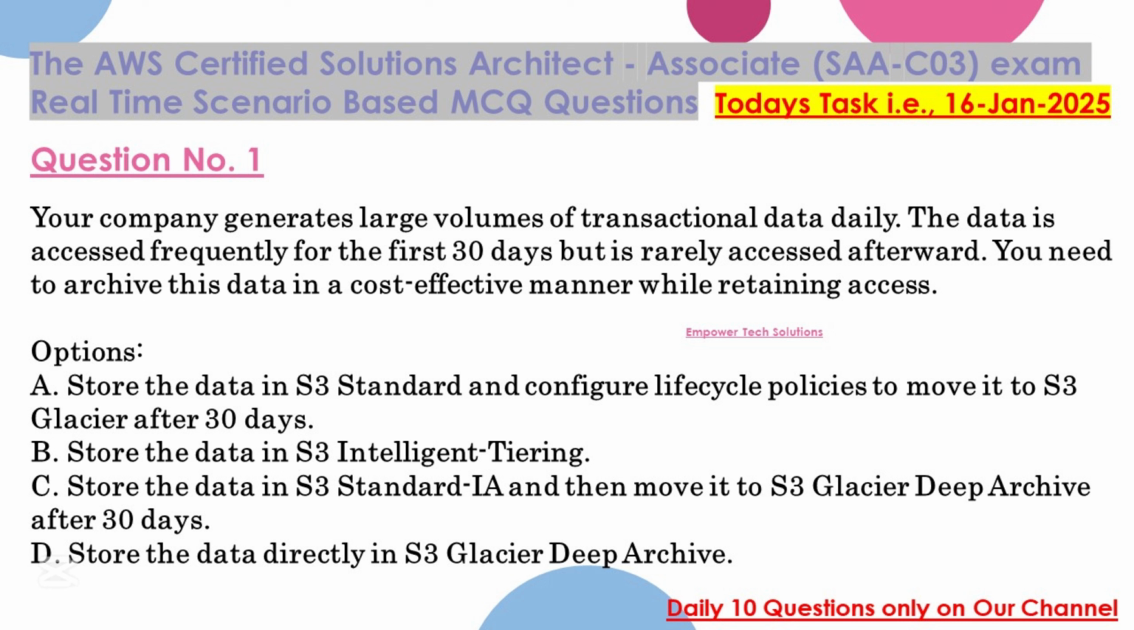Options: A. Store the data in S3 Standard and configure lifecycle policies to move it to S3 Glacier after 30 days. B. Store the data in S3 Intelligent-Tiering. C. Store the data in S3 Standard-IA and then move it to S3 Glacier Deep Archive after 30 days. D. Store the data directly in S3 Glacier Deep Archive.